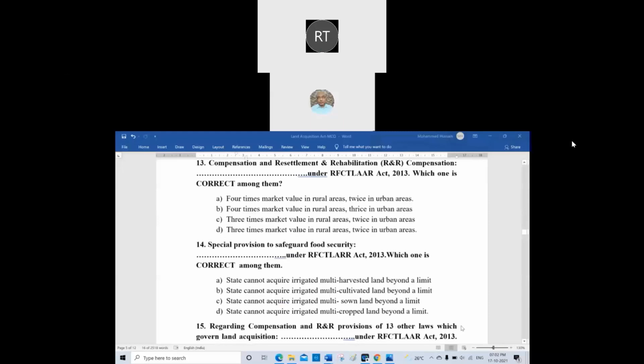Okay, now let us see the 14th question. Special provision to safeguard food security under the Land Acquisition Act 2013. Which one is correct among them? All three are wrong, only one is correct. Multi-harvested land beyond a limit. B, state cannot acquire the irrigated multi-cultivated land beyond a limit. C, state cannot acquire the irrigated multi-sown land beyond a limit. D, state cannot acquire the irrigated multi-cropped land beyond a limit. Which one is correct?